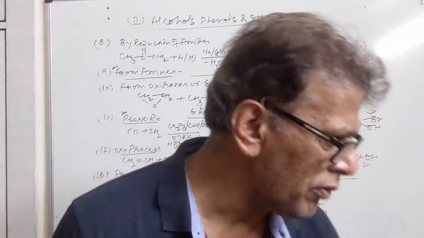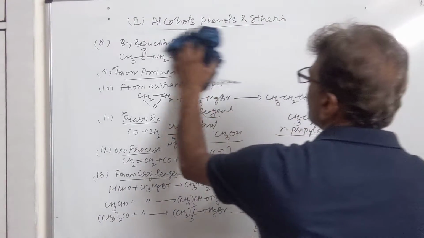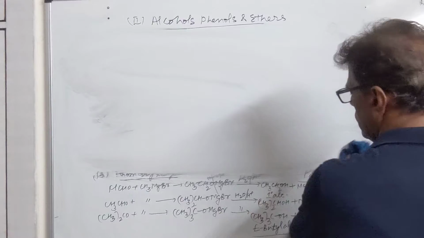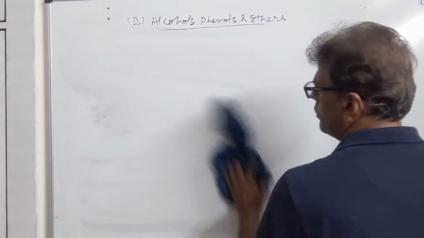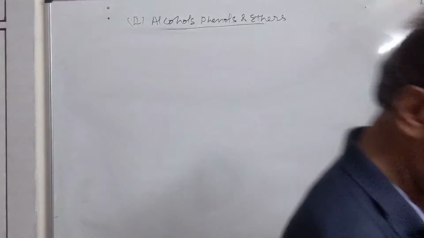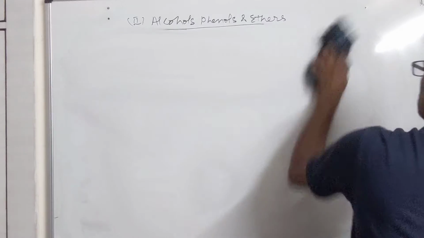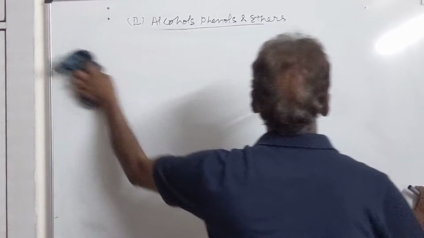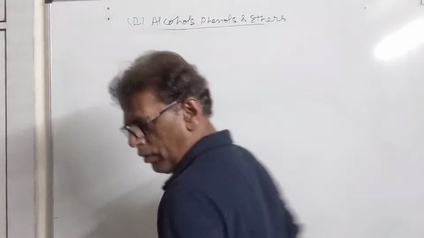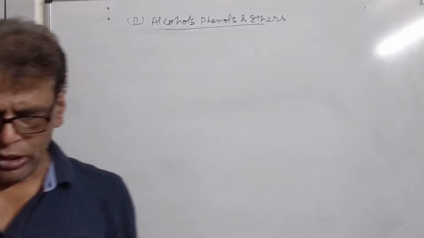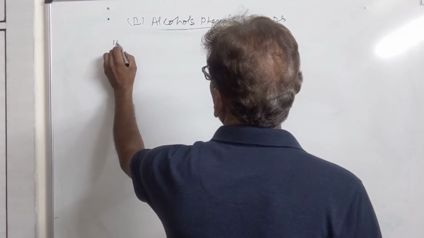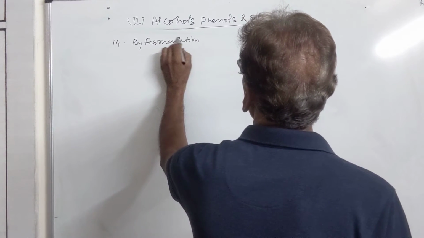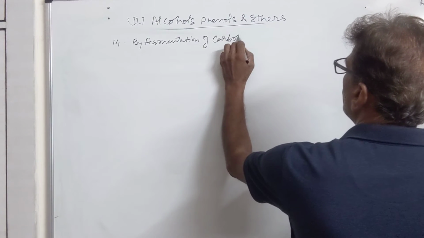Then we have the fermentation of carbohydrate. So it is our last method of preparing alcohol, that is by fermentation of carbohydrates, or from molasses.